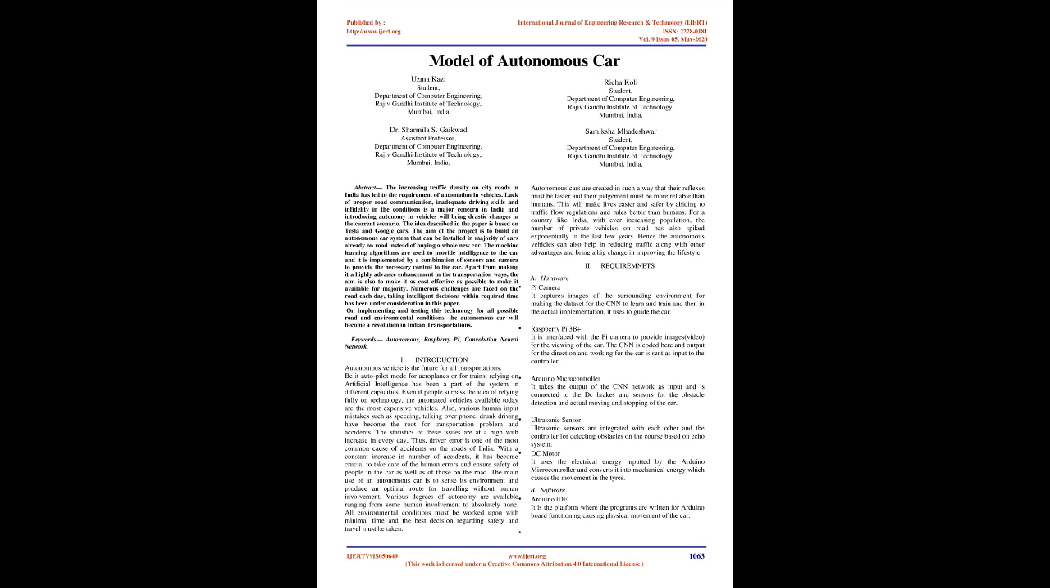The idea described in the paper is based on Tesla and Google cars. The aim of the project is to build an autonomous car system that can be installed in the majority of cars already on the road instead of buying a whole new car. Machine learning algorithms are used to provide intelligence to the car, and it is implemented by a combination of sensors and a camera to provide the necessary control to the car.